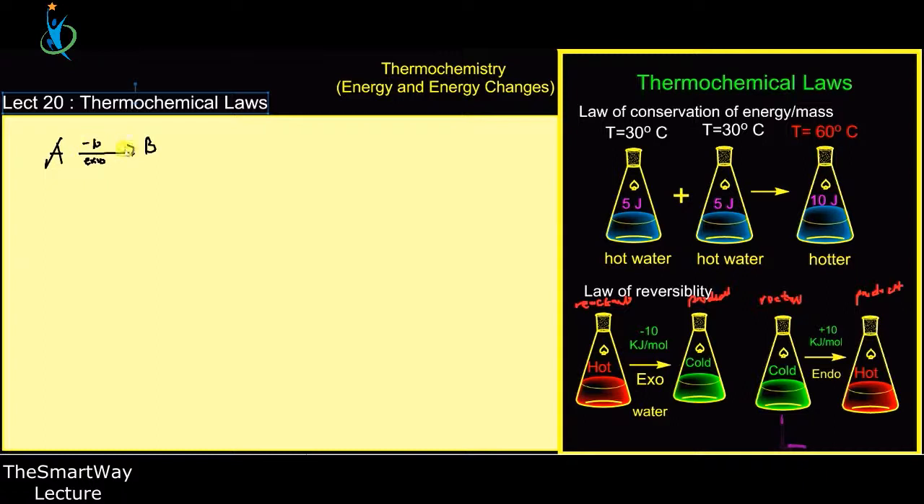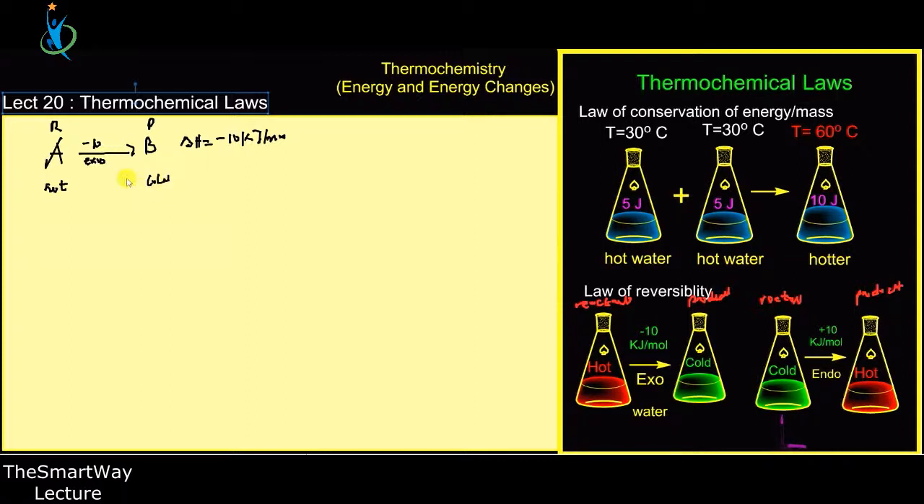Negative 10. Now from here I have what's called my reactant, and here I have my product. It is possible for us to reverse it. Here the enthalpy change is negative 10 kilojoules per mole. That is energy given off from transforming A to B, that is, from hot water to cold water.